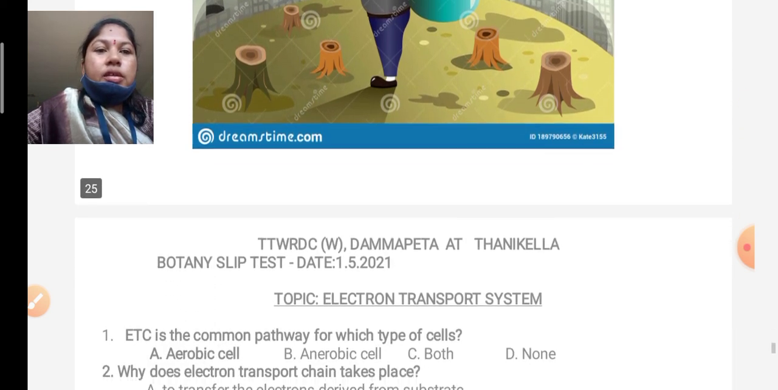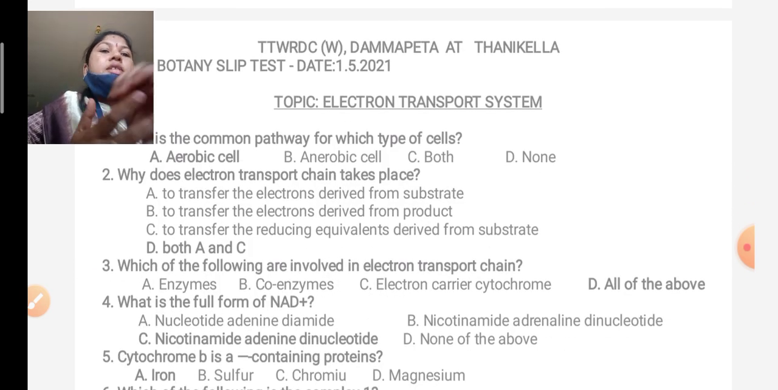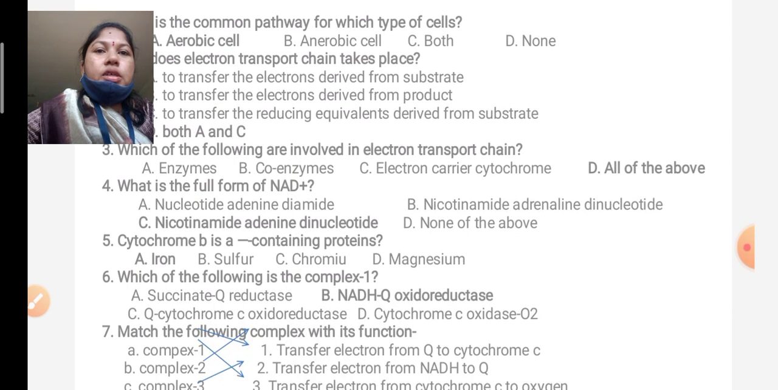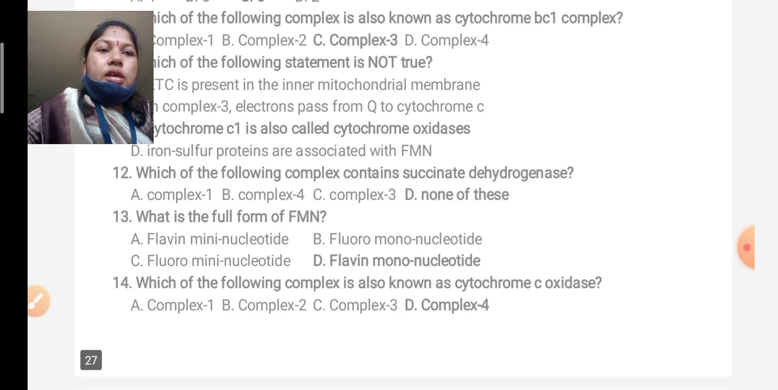So this is a small assignment on the above topic, the electron transport system. These are small bits regarding this topic.